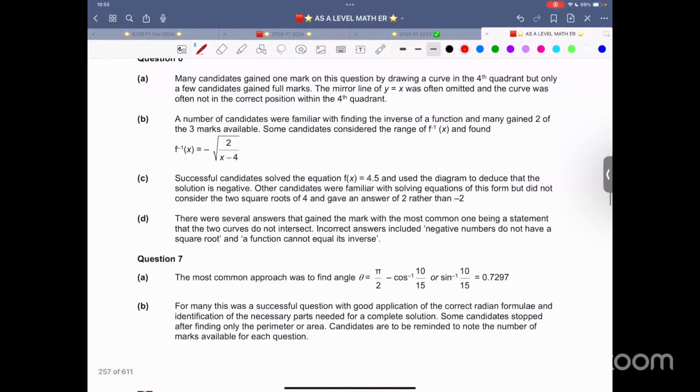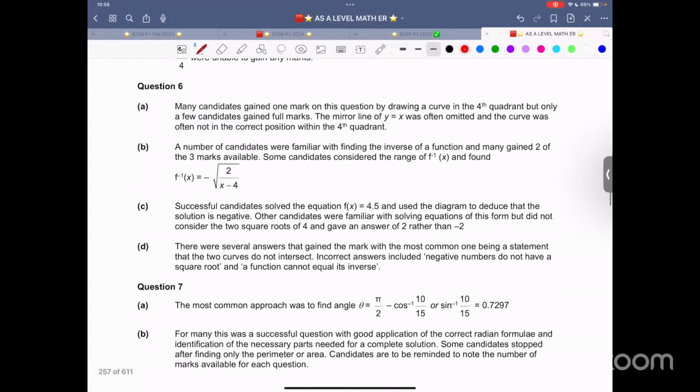The function thing. What is the function thing about? Many candidates gained 1 mark on this question by drawing a curve in the 4th quadrant, but only a few candidates gained full marks. The mirror line of y equals x was often omitted, and the curve was often not in the correct position within the 4th quadrant. That means make sure it would overlap.